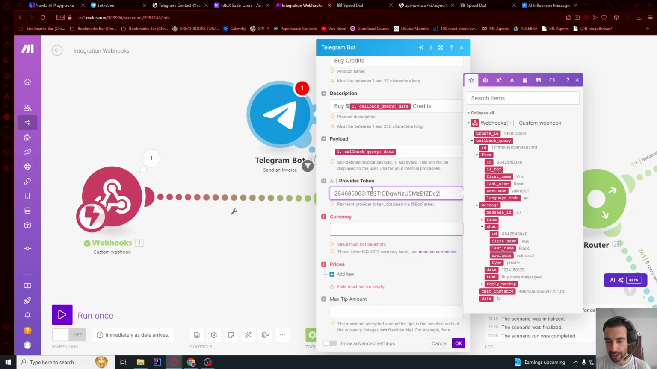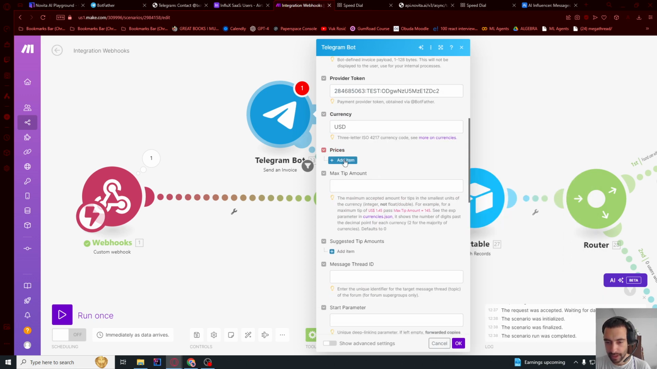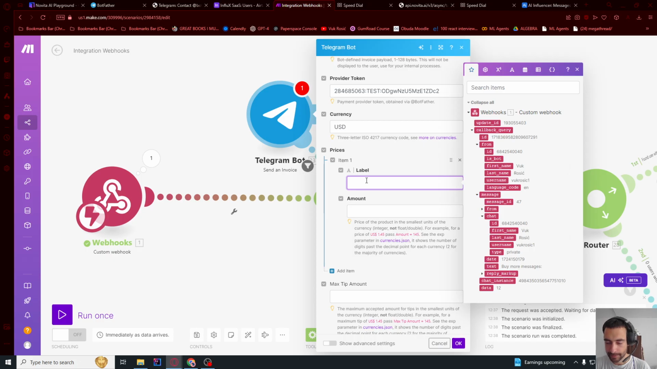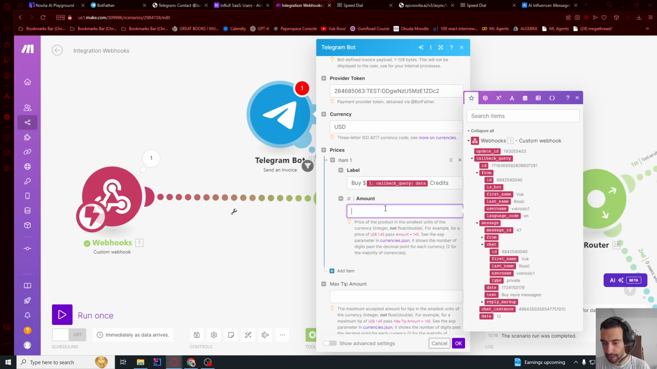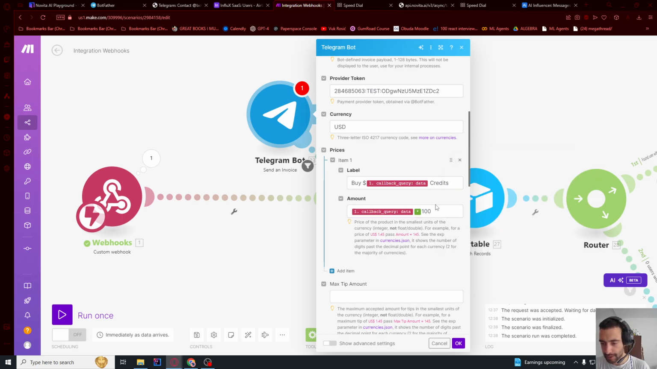Let's go back to here and then provider token. Currency USD, big letters like this, must be this exact string. Prices, let me say like this. So label will be like buy and then data, but let's put dollar here. Credits, and then amount will be the data, so we need to times this 100 because we need to write in cents. So we need to click here and then use this green one, because you cannot put your own arrow because it will not work. Times 100, so this is amount in cents.